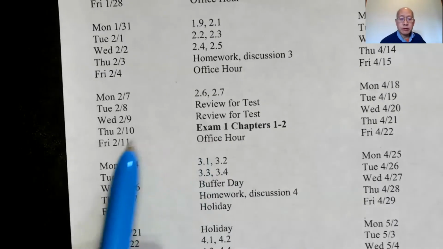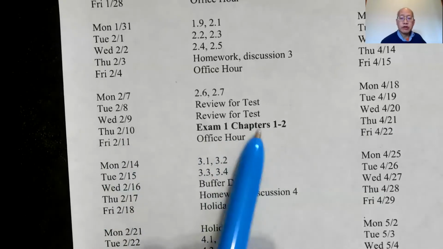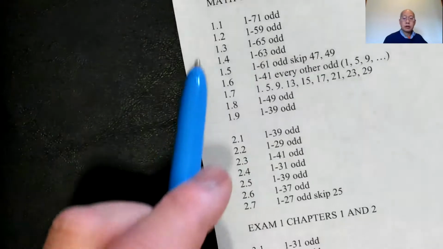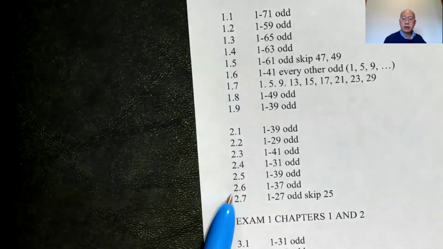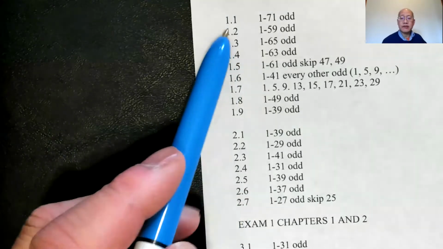Finally, our first exam, Thursday, the 10th of February, covering chapters 1 and 2. That's when you turn in all this homework. So everything here needs to be turned in, minimum 70%. Sometimes you might miss some problems, I get it, but I need at least 70%.